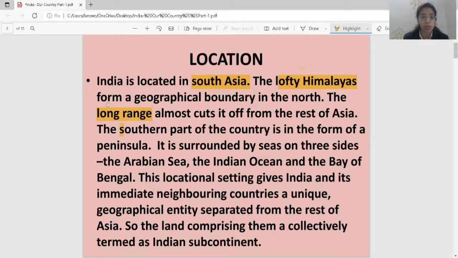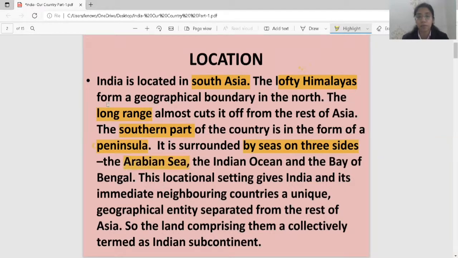If I talk about the southern part of our country, then it is peninsular, covered on three sides with water. It is surrounded by sea on its three sides. That's why it is known as a peninsula. Which three seas?